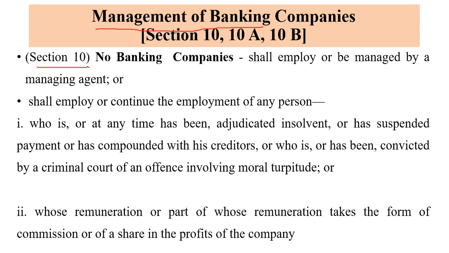Section 10 says that no banking company shall employ or be managed by a managing agent.